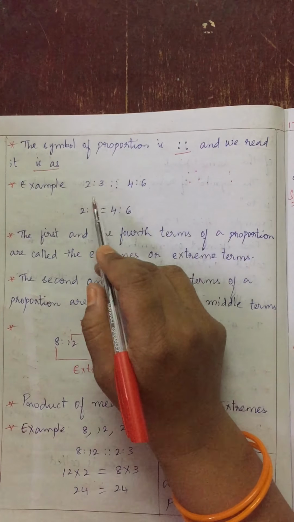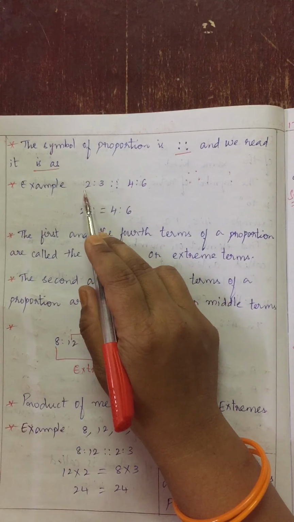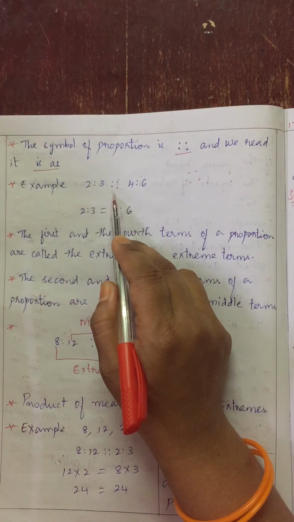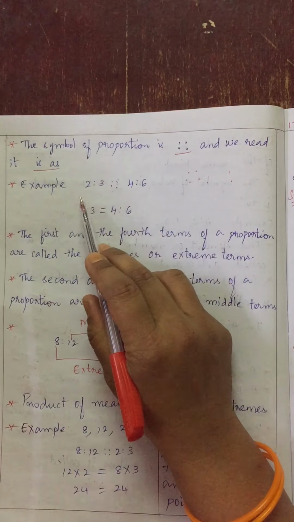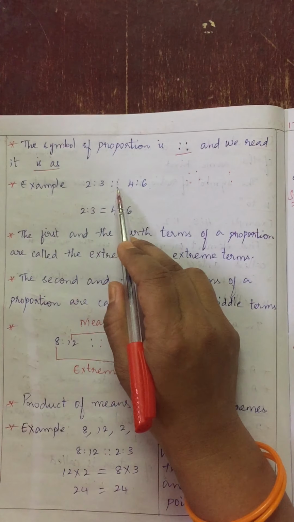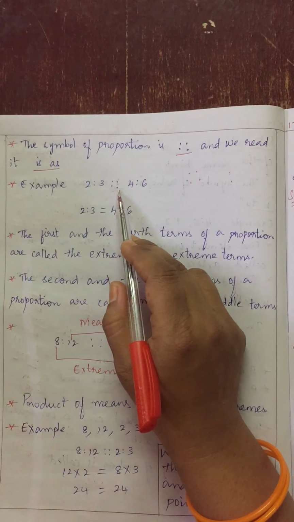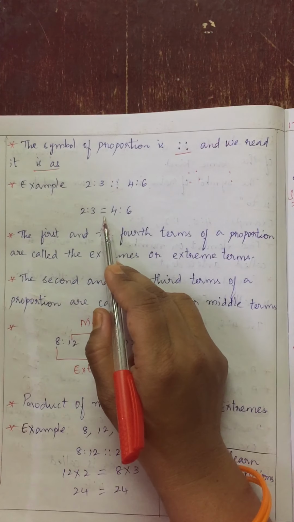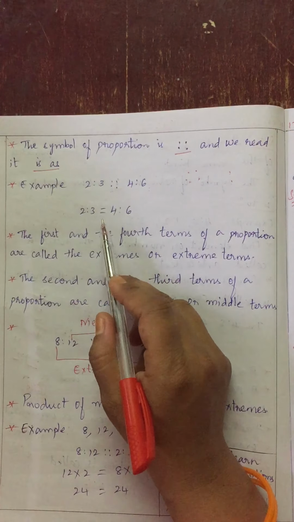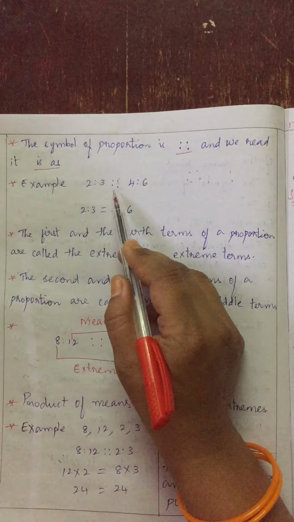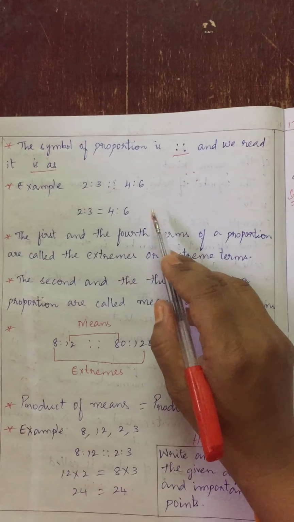Am I clear? Again I will read it. 2 is to 3, this is the ratio symbol, that's why "is to". This is the proportion symbol, so we will read "is as" 4 is to 6. 2 is to 3 is as 4 is to 6. Clear, children? If we want to remove this proportion symbol, we can write the equal symbol, because in the definition I said proportion is nothing but equality of two ratios. By removing this symbol, we can write an equal sign in between these two ratios.